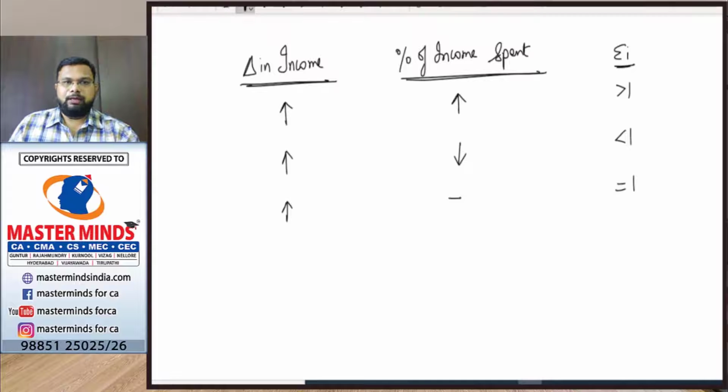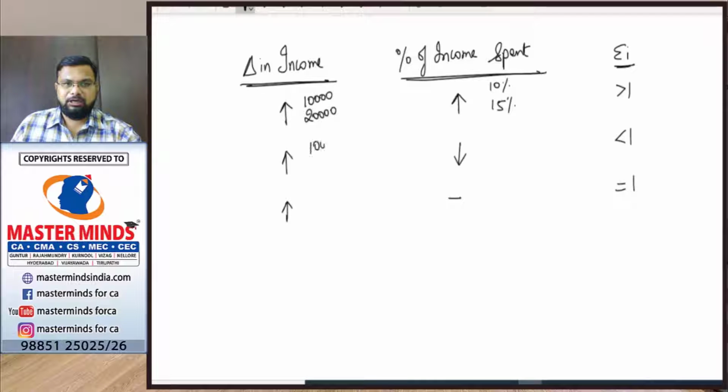Earlier when my income was 10,000, I used to spend 10%. Now when my income increases from 10,000 to 20,000, I started spending more, that is 15%. So the percentage of income spent increased, right? So then the income elasticity value will be greater than 1.